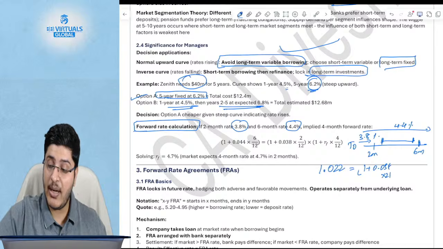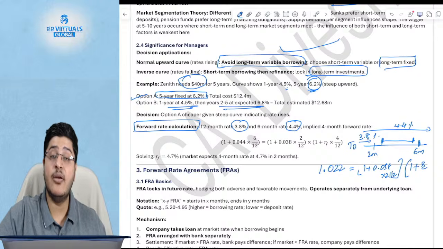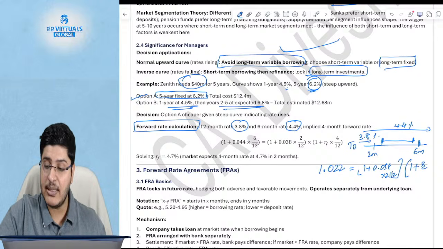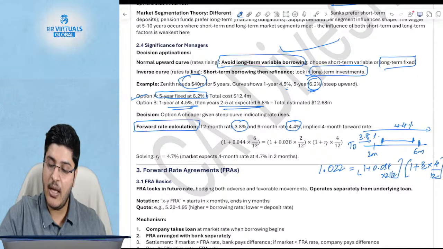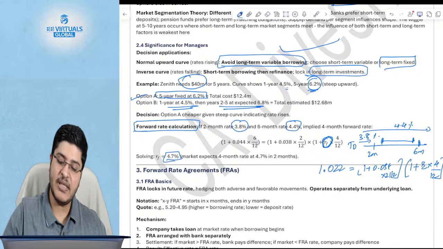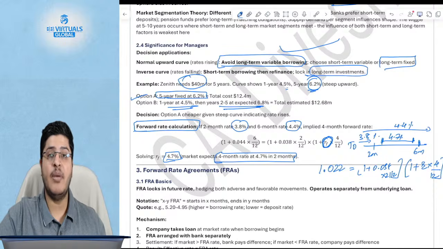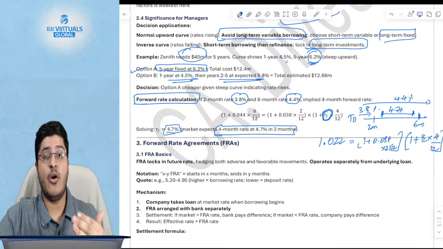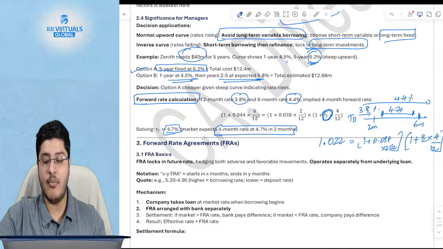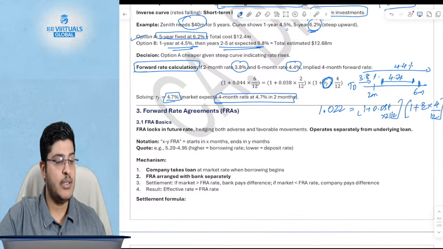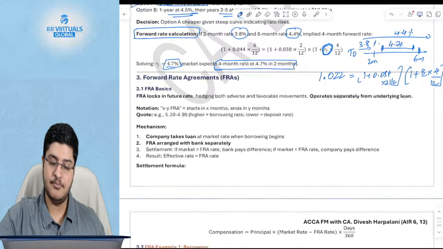0.038 into 2 by 12, this whole multiplied by 1 plus R. What is R? R here is the rate that is applicable for the next 4 months, into 4 by 12. Now when you solve this, you find that this R is effectively 4.7%, which is going to reflect the expected 4-month rate of borrowing in 2 months from now. Okay, I hope this is clear.